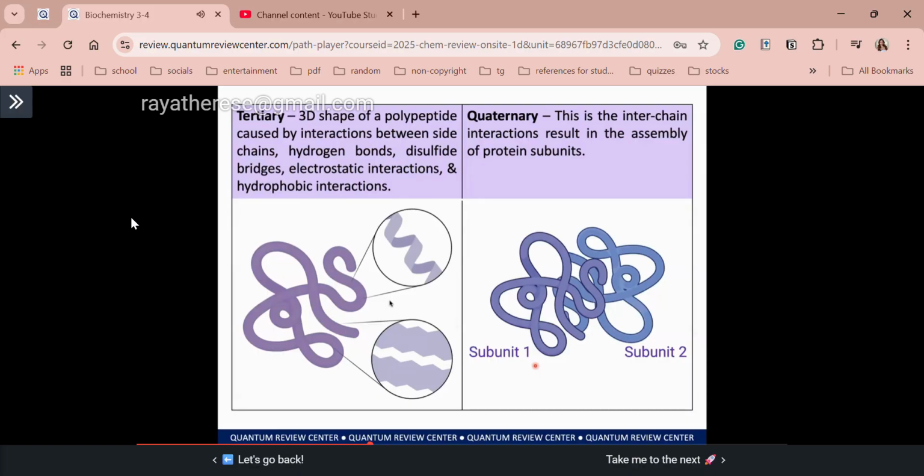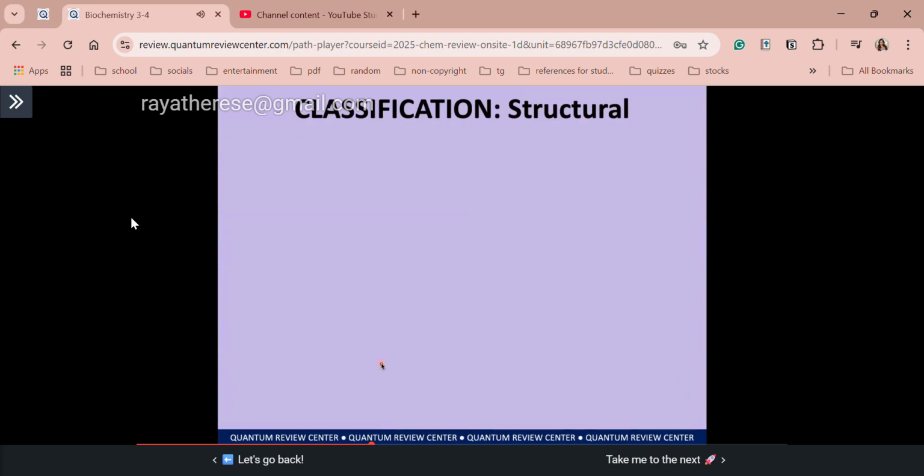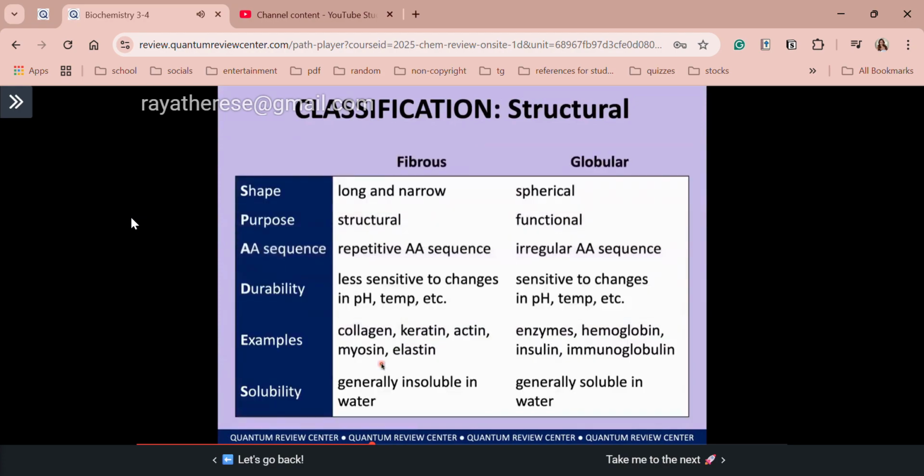Again guys, for your board exam prep, hindi ganun ka-complicated ang need nyong malaman or ma-familiarize for the levels of protein structure. Okay, so now we proceed with the structural classification. O, diba? I emphasized this earlier. We have two, fibrous and globular. Okay, let's discuss that in detail. So these are the structures of fibrous and globular proteins respectively.